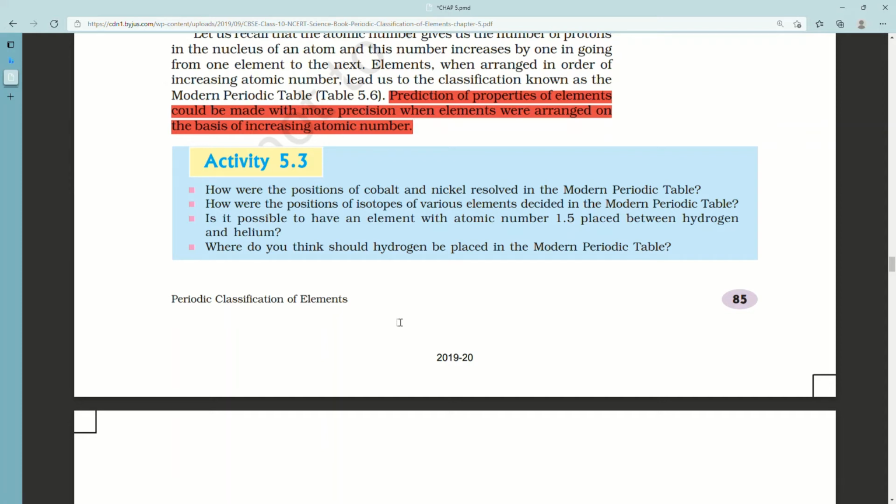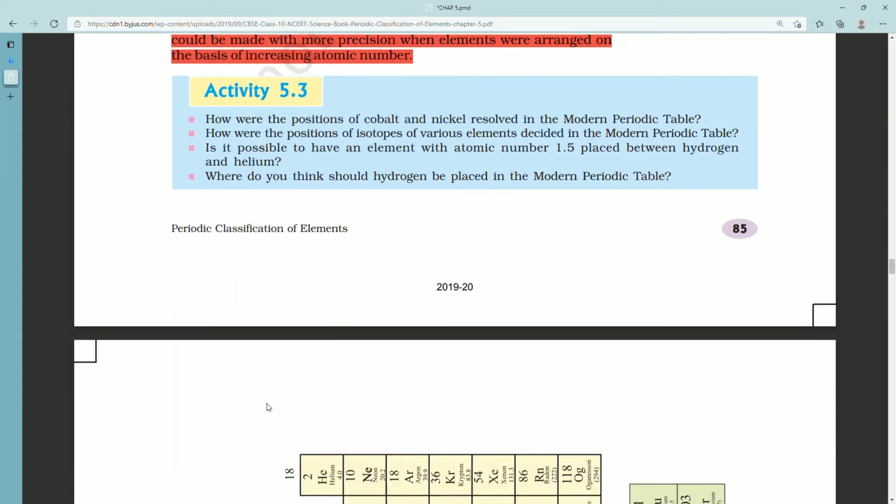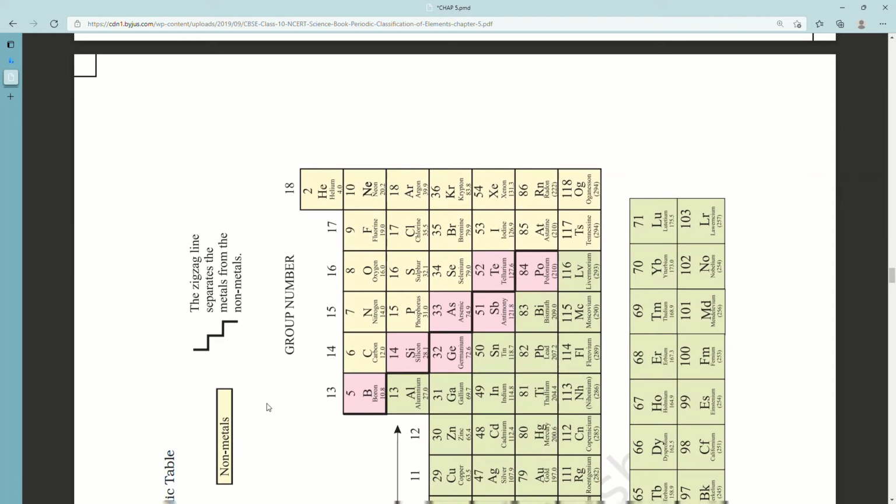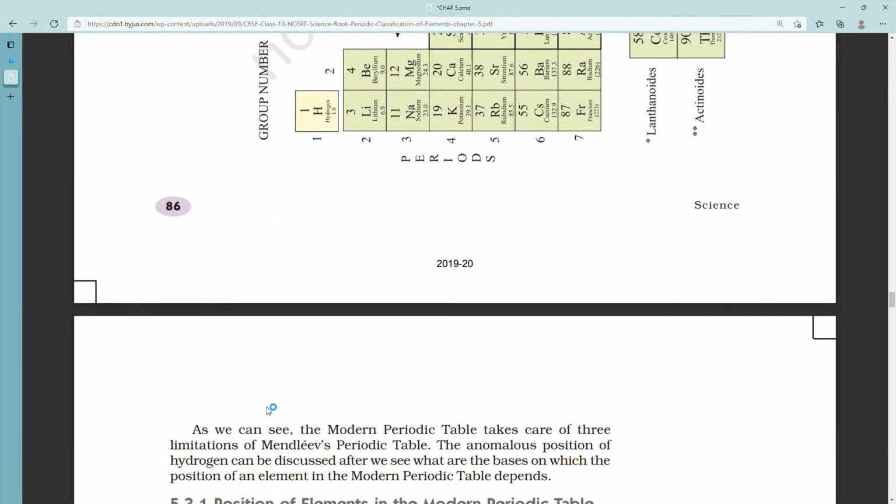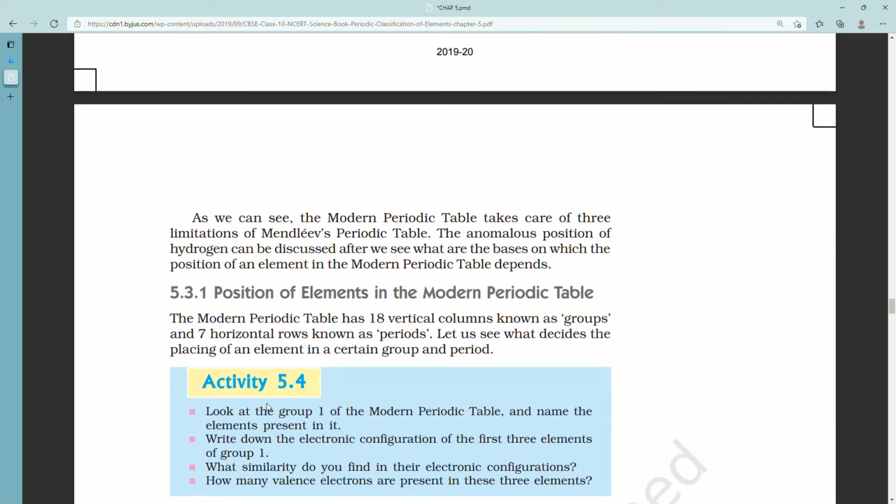As we can see, the modern periodic table takes care of 3 limitations of Mendeleev's periodic table. The anomalous position of hydrogen can be discussed after we see what are the bases on which the position of an element in the modern periodic table depends. 5.3.1 topic. Position of elements in the modern periodic table. The modern periodic table has 18 vertical columns known as groups and 7 horizontal rows known as periods. Let us see what decides the placing of an element in a certain group and period.